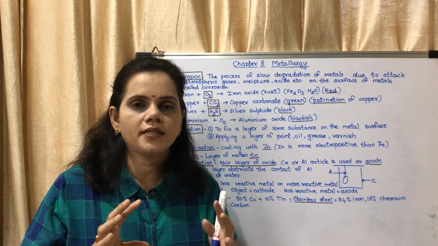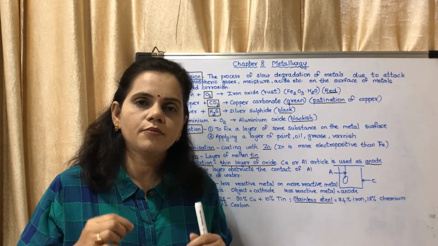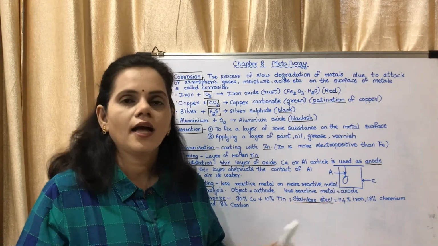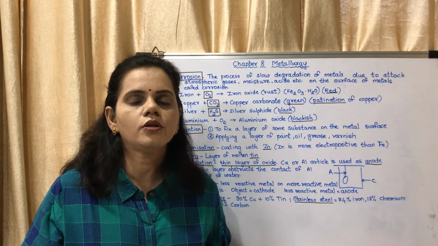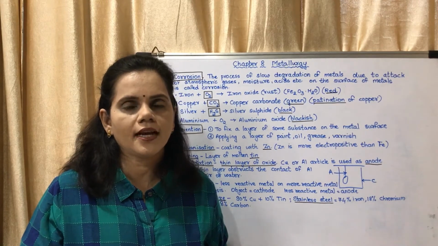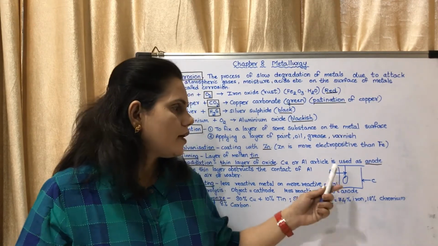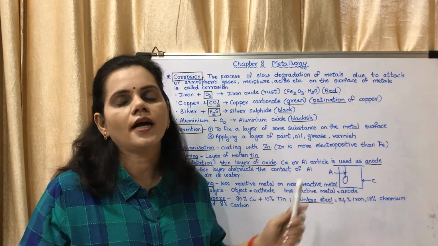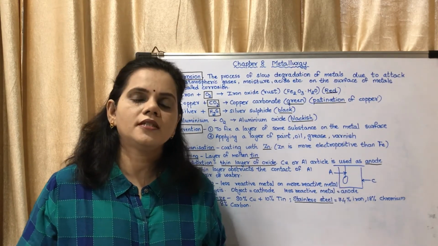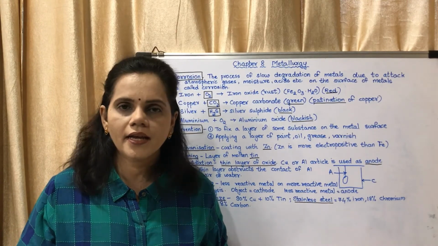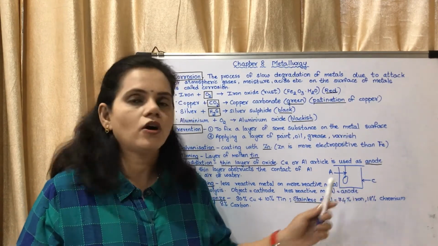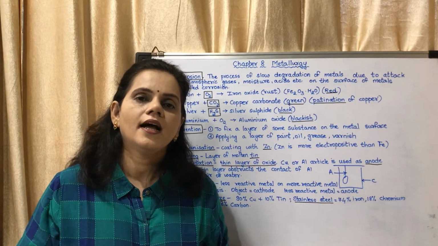for example a chapati tawa, you have to keep that tawa as the anode. How will you make it an anode? By connecting it to the positive terminal of the cell. You take the tawa, connect it to an electrode and connect it to the positive terminal of the supply, that is the cell. It will become an anode, and the wall of the vessel will act as a cathode.